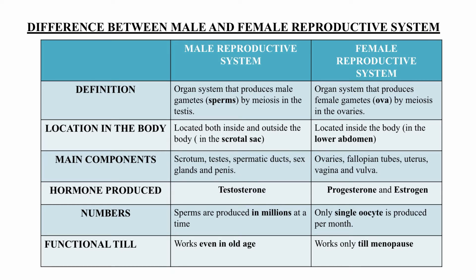And coming to the functionality aspect, in case of male, it is functional till old age. That means till old age all the males can produce viable sperms, but if we come to the female reproductive system, they have a limited period of reproductivity, which is your fertile period, and after the menopause they cannot produce